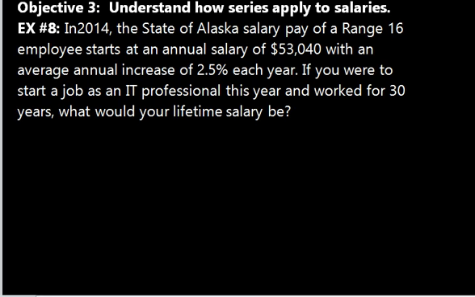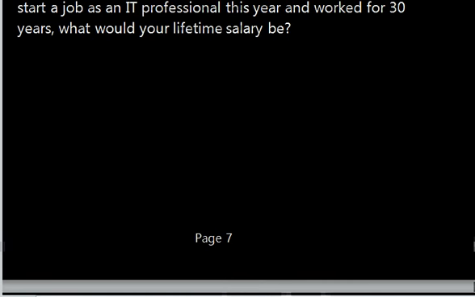So in 2014, the state of Alaska salary pay of a range 16, which is an employee that most likely has a college degree and is a new professional into the workforce, starts at an annual salary of about $53,040 with an average annual increase of 2.5% each year. If you were to start a job as an IT professional this year and worked for 30 years, what would your lifetime salary be? So we are going to go ahead and use our summation formula for a geometric series,